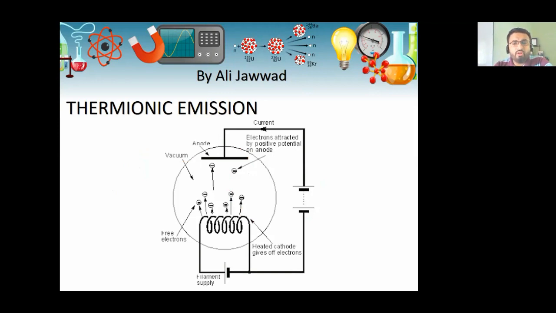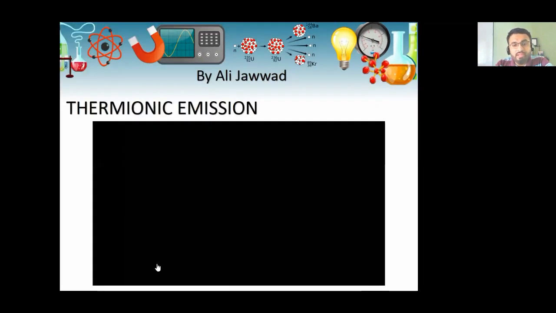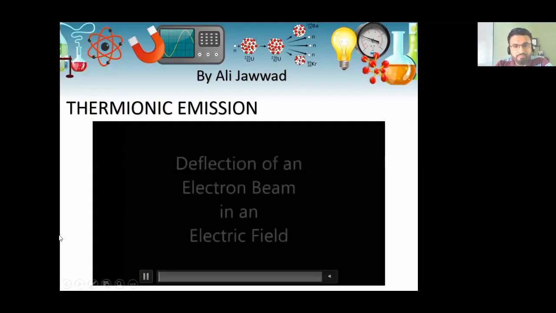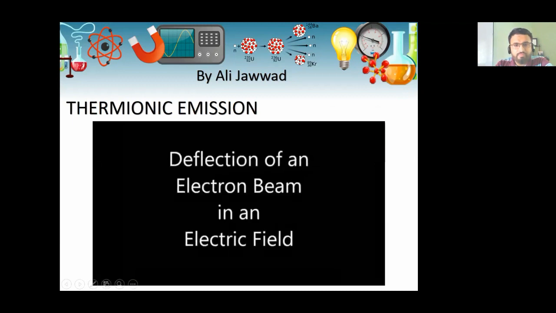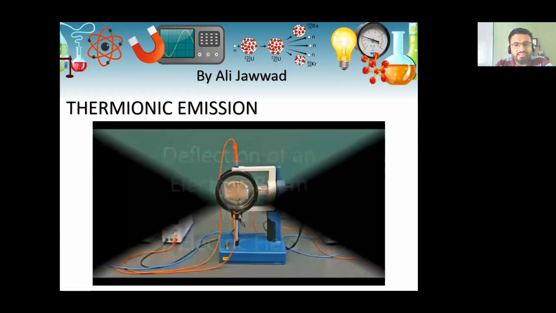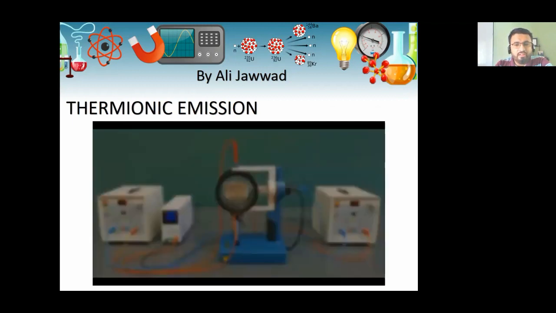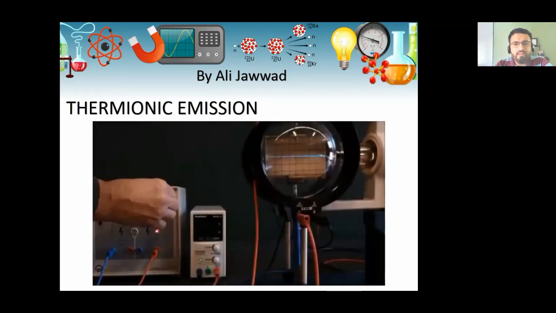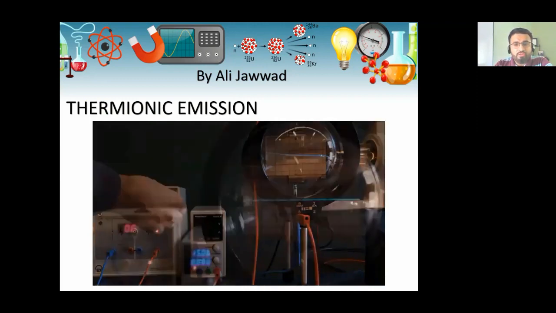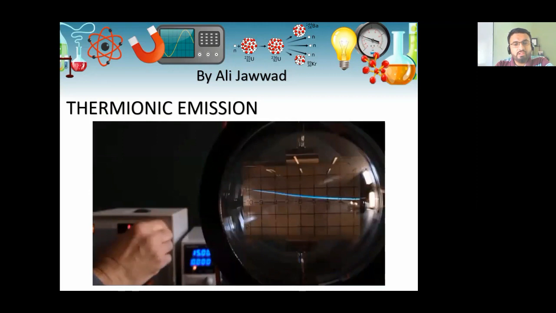Let us watch a video of a physical experiment being conducted in a lab so that we can see how electron beams appear to us. This is the same apparatus. The black discs are there to provide an electric field. And when the electric field is turned on, you can see the blue light, which is the electron beam, getting deflected. Since electrons carry negative charge, they bend accordingly towards the positive charge.